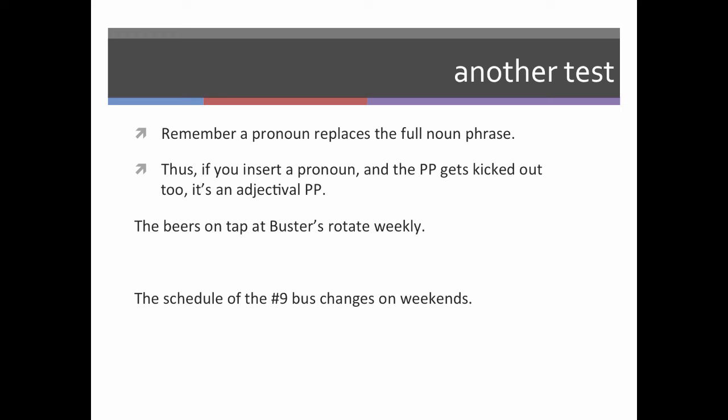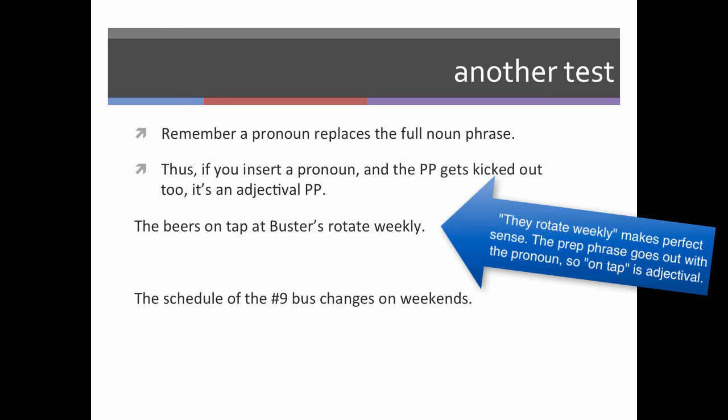So we need to remember that a pronoun replaces the full noun phrase. So a way that you can try to determine if a prepositional phrase is a noun is again to insert this pronoun. If the prepositional phrase gets kicked out, then it's adjectival. So we have the beers on tap at Buster's rotate weekly. So the question is the beers on tap. So on tap, is that connected to the beers?